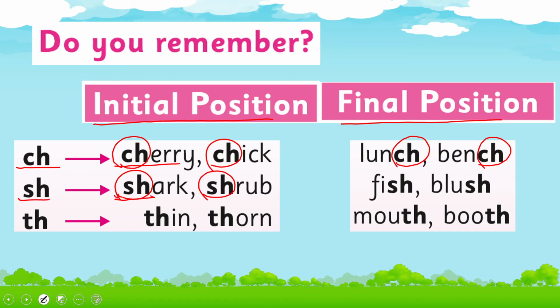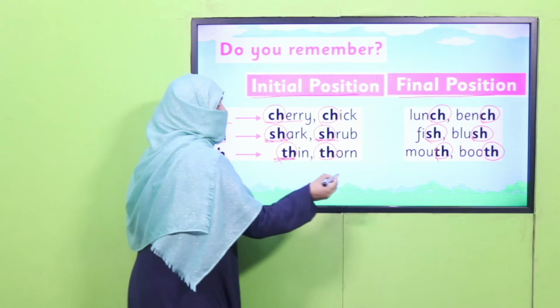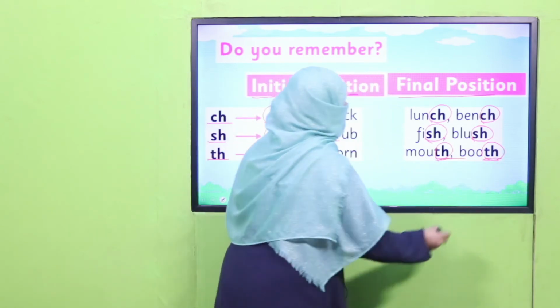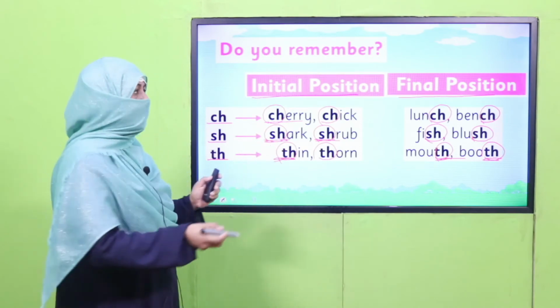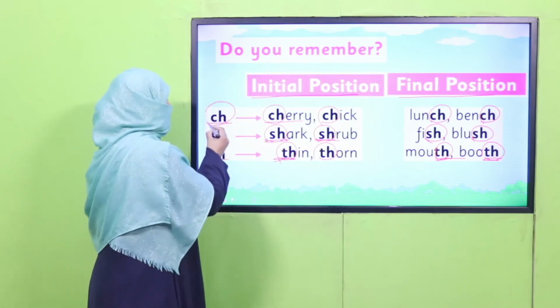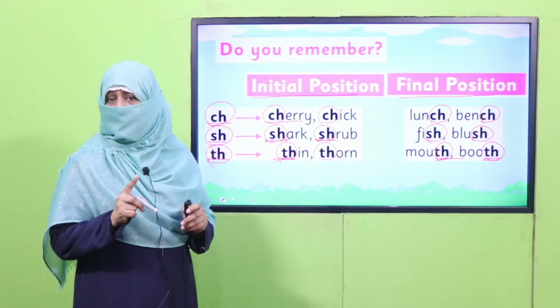This is the initial position, the start of the word, and this is the final position: fish, blush, thin, throng, mouth, booth. All right, this is how they may come at the initial position or at the final position, but they sound the same, either initial or final. When we say they are a digraph, it means the two make one sound. Are you clear, my students?